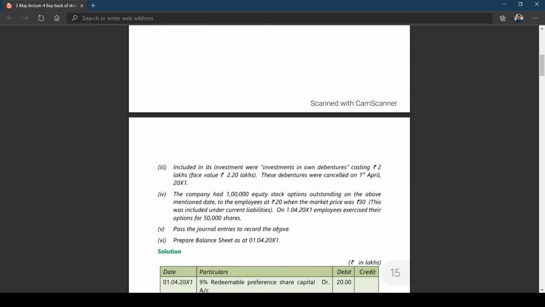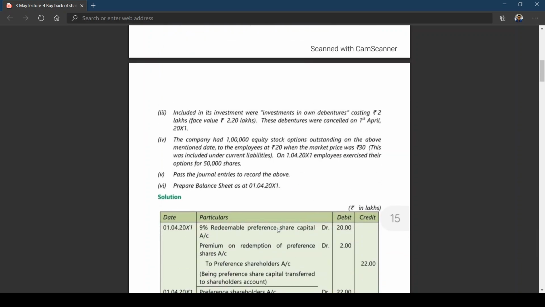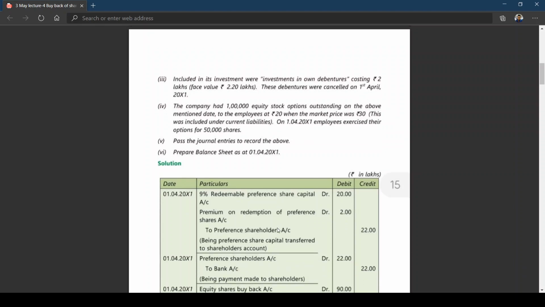I think if you see the problem there, the company had 1 lakh equity stock options outstanding on the above mentioned date to the employee at 20 rupees when the market price was 30. So now if you look at it, 1 lakh equity stock options employees can buy, but they went for purchase of 50,000 equity shares at 20 rupees. What is the loss they are getting? 10 rupees. This loss they have already debited, and they have credited this to employee stock option outstanding account.